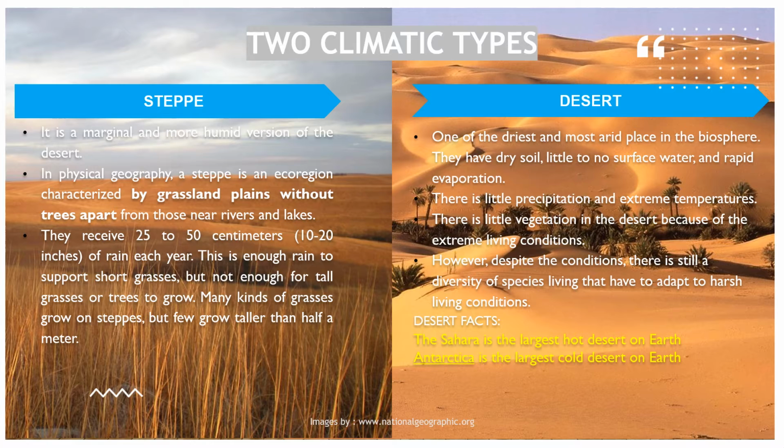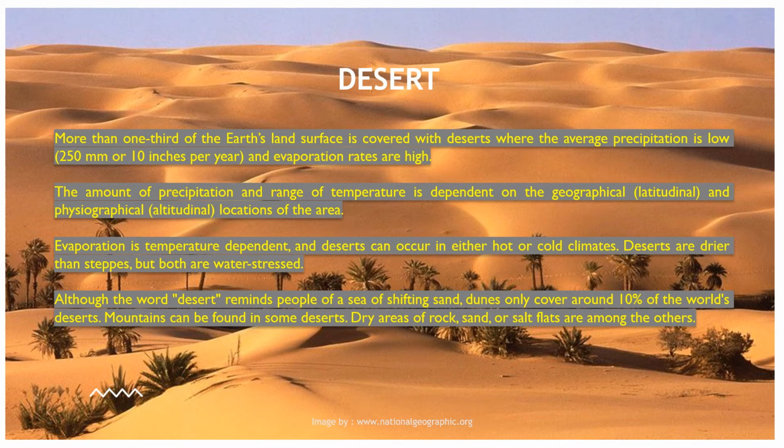On the other hand, desert is one of the driest and most arid places in the biosphere. They have dry soil, little to no surface water, and rapid evaporation. There is also little precipitation and extreme temperature. There is little vegetation in the desert because of the extreme living conditions. However, despite the conditions, there is still a diversity of species living there that have adapted to the harsh environment. Desert facts: the Sahara is the largest hot desert on Earth, while Antarctica is the largest cold desert on Earth. So, let us focus on deserts.